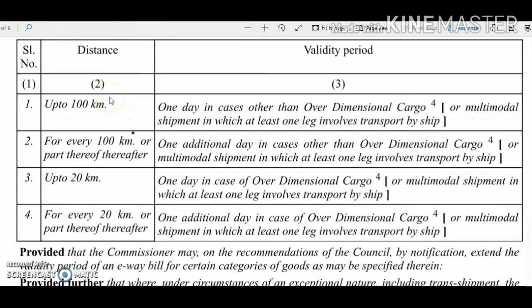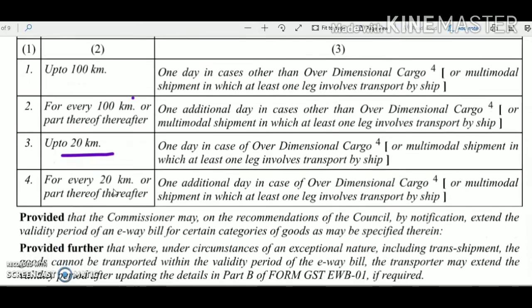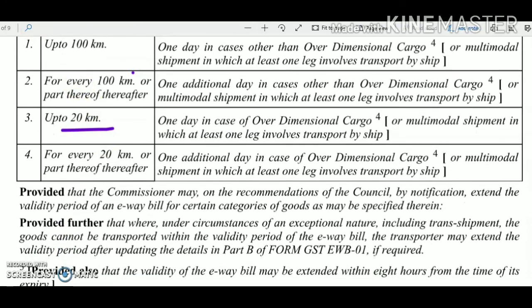Now what is the validity of the e-way bill? The e-way bill is valid up to 100 km for 1 day in case of cargo other than over dimensional cargo, and for every 100 km or part thereof, one additional day is provided. However, in case of over dimensional cargo, instead of 100 km, 20 km is given in Rule 138. The e-way bill validity can be extended by the Commissioner by notification on the recommendation of the GST Council.